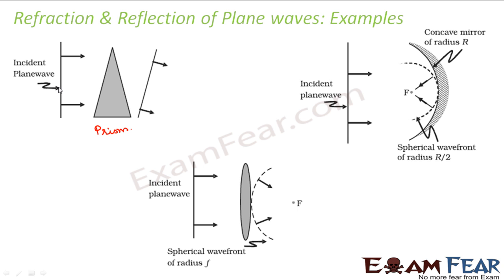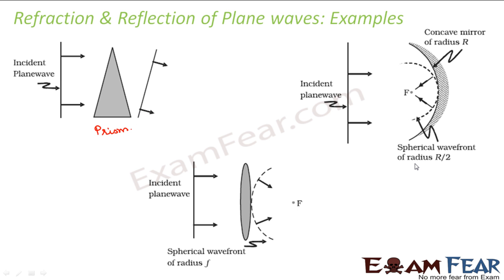So when this kind of wavefront passes through a prism, what happens to the light waves? The light waves get bent, right? That is what we have studied in our previous chapter when we studied about reflection and refraction through prisms. Now when light passes through a prism, it gets bent towards the base of the prism. Now when the light waves bend, what happens to the wavefront? The wavefront also gets tilted. Right? So this was my incident wavefront and this is my refracted wavefront.